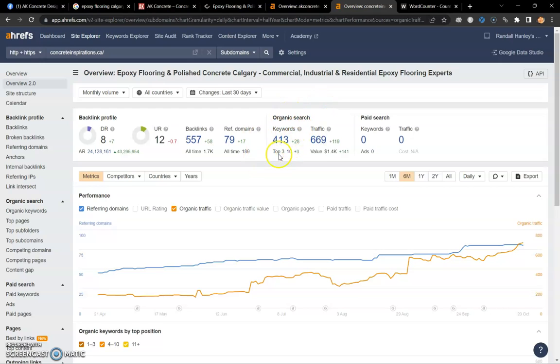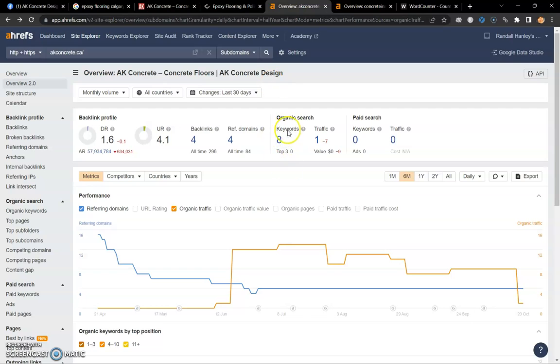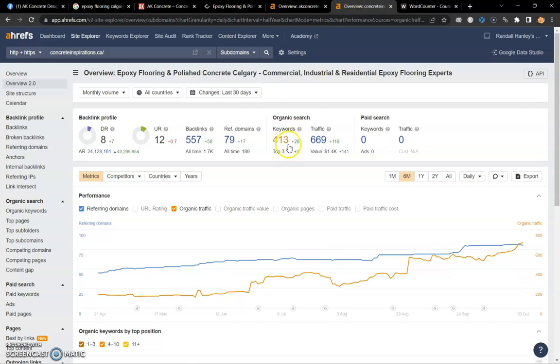Also, as you can see, there's many, many more keywords that you can use. They have 413. Yours is only getting picked up for 8, right? And then this number is always higher as well. This is just a tool that I use, but we don't have Google's exact number, man.